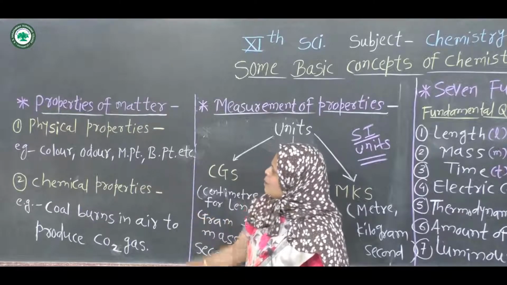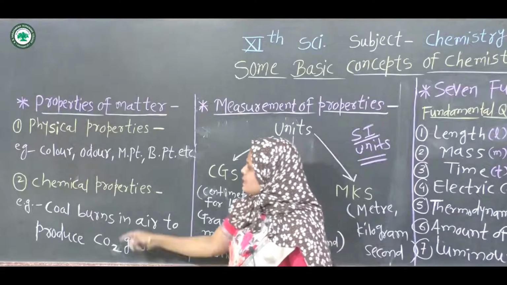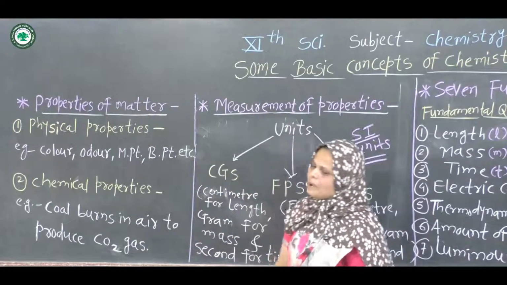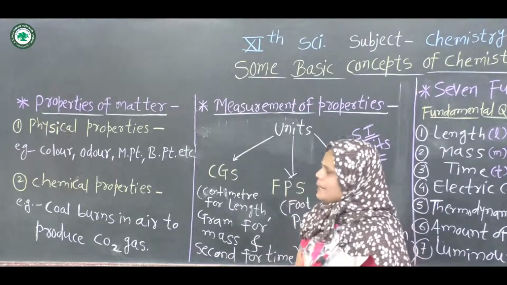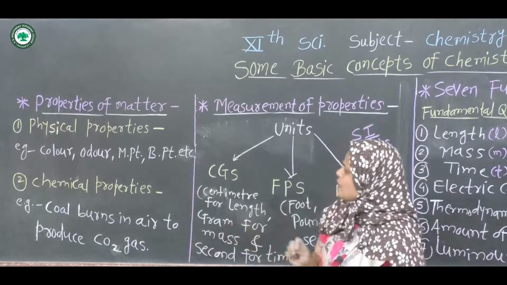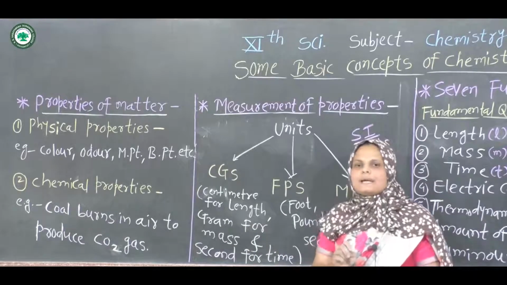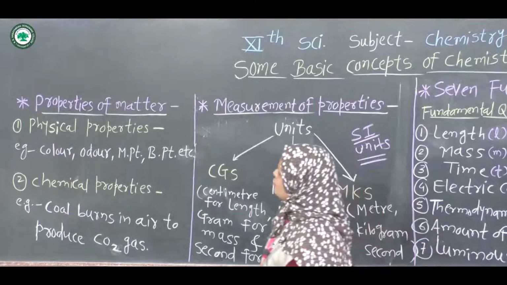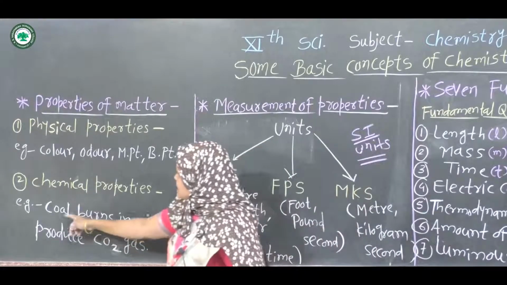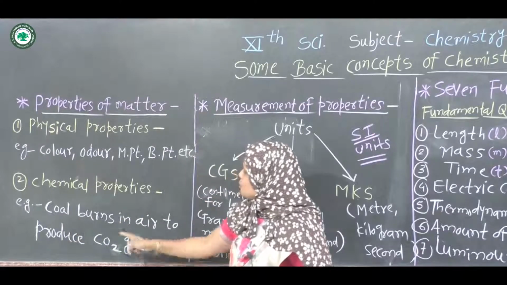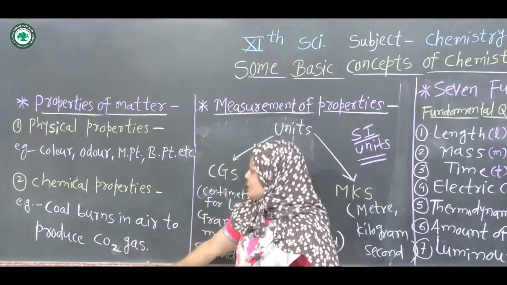The second type of properties of matter is chemical properties. What is meant by chemical properties? These are the properties which involve a change in the chemical composition of matter. See here the example: coal burns in air to produce CO2 gas.